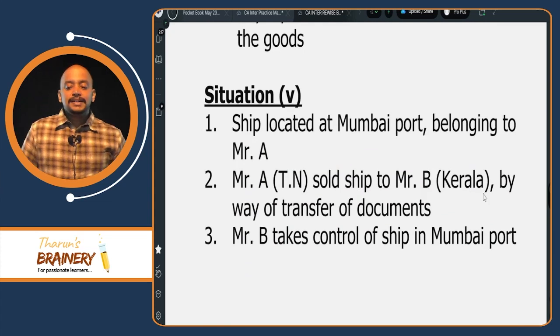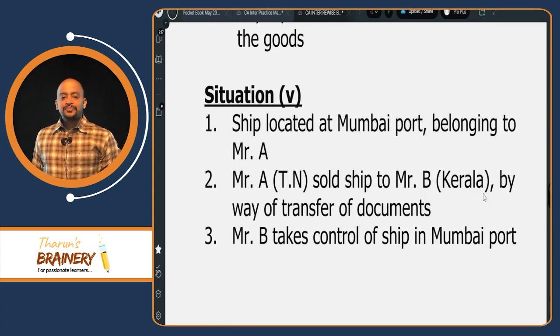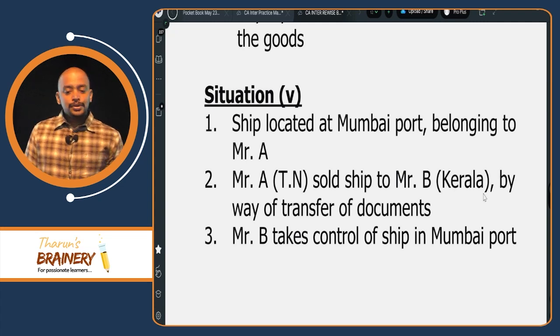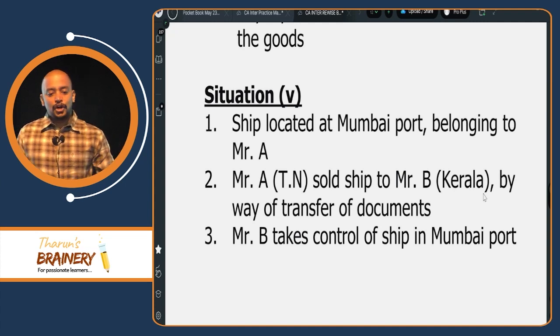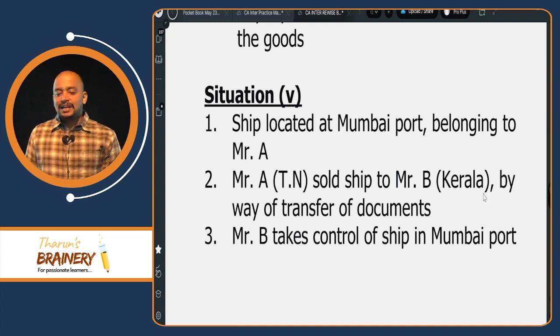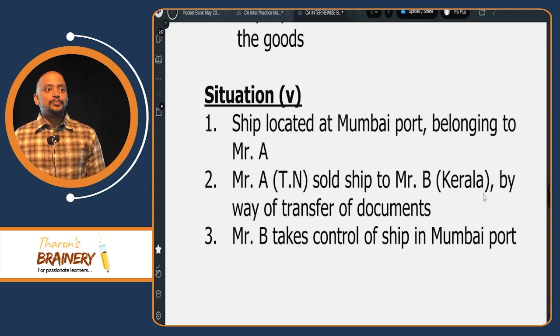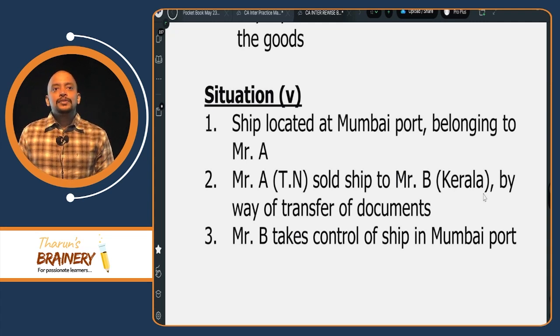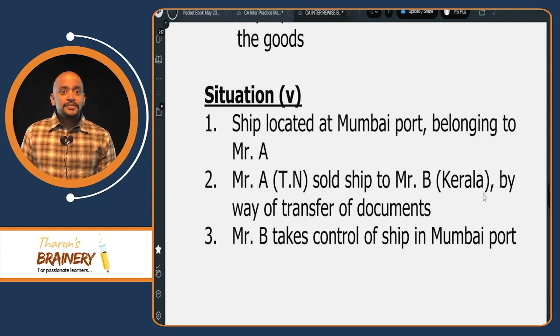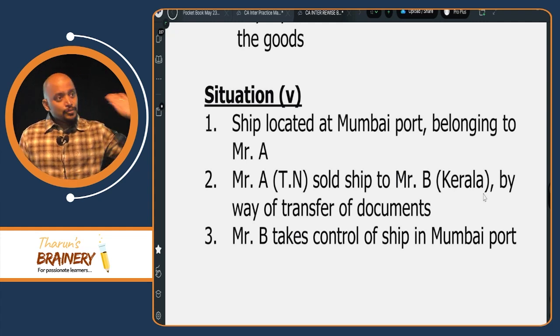Situation 5. A ship is located at Mumbai port belonging to Mr. A. Mr. A in Tamil Nadu sold the ship to Mr. B of Kerala by way of transfer of documents. Mr. B takes control of the ship in Mumbai port. Now in this case, does supply involve movement of goods or not? It does not involve movement of goods, because the ship is located in Mumbai only.